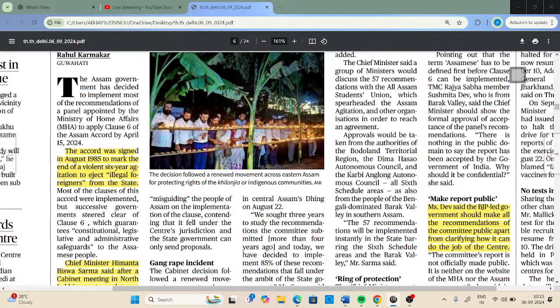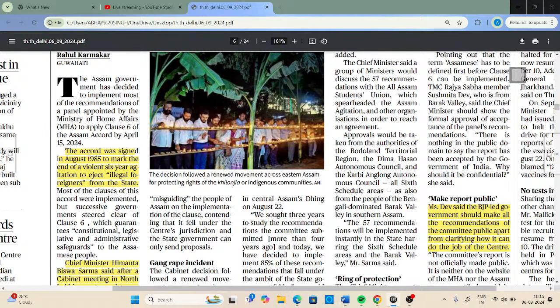Now the main objective of Assam Accord, which was signed in 1985, was to eject the illegal foreigners from the state of Assam. And for that purpose, clause 6 of Assam Accord becomes very important, because clause 6 provides safeguards to the local people of Assam.